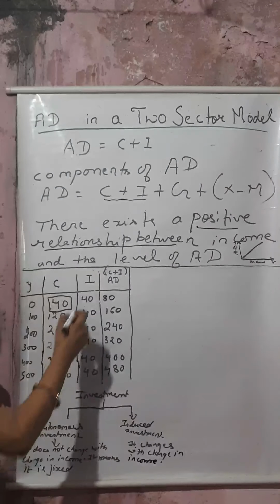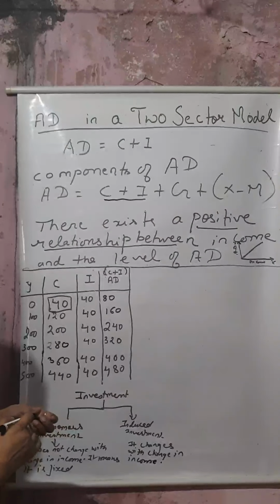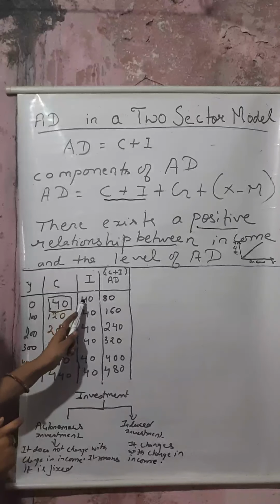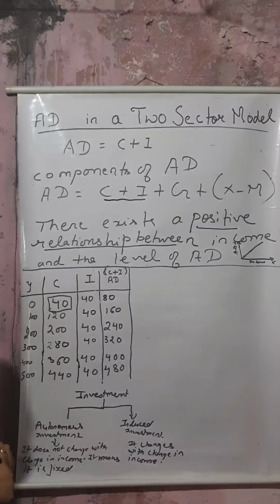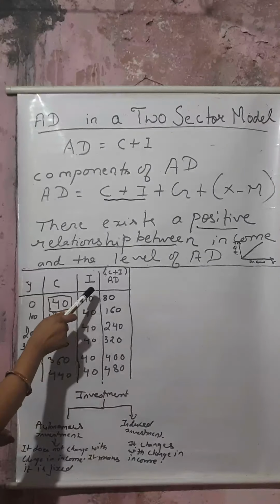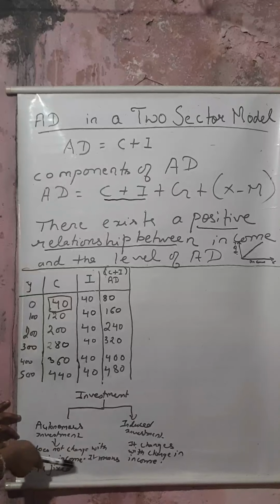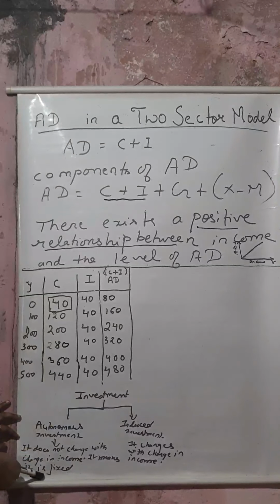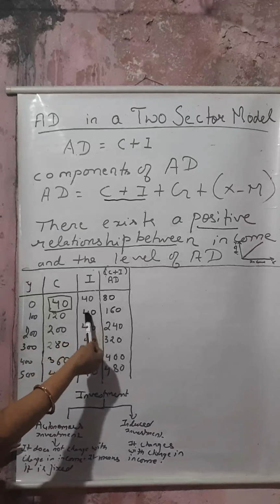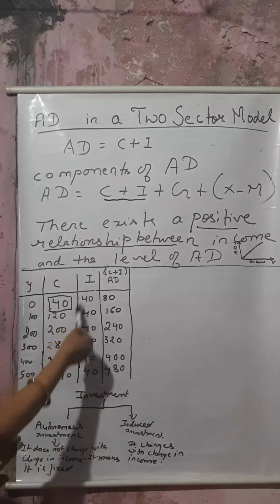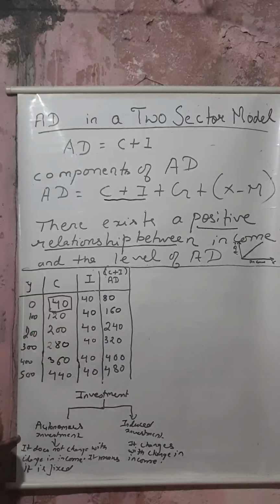Okay. Now what is this? From these two investments, whether induced or autonomous, we can say that this is autonomous investment. Why? Because I have written here, it does not change with change in income. It means that it is fixed. So it is a fixed 40, 40, 40, 40. It does not keep on changing as our income changes.